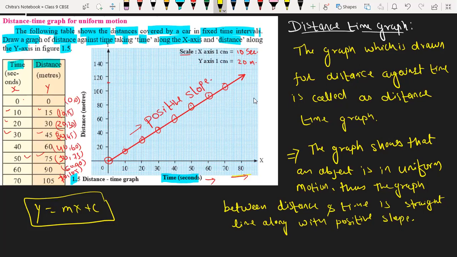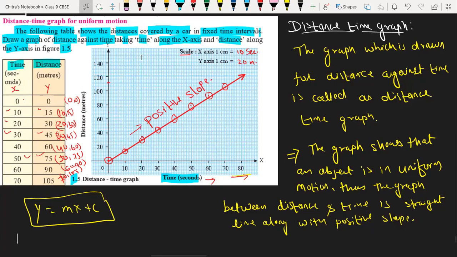See, whatever it is, uniform, increasing or decreasing, we have two types of slope. One is positive, which is for positive acceleration, and if we get a negative slope along with a straight line, that will be for negative acceleration. Or if any line is parallel to the time axis, there is no acceleration, which is zero acceleration. We will understand that also one by one. We will discuss all the graphs.